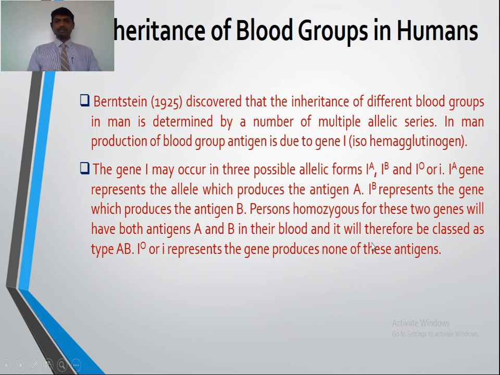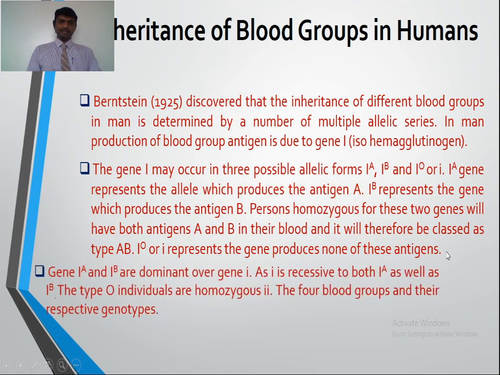I stands for isohemagglutinogen. This I gene is responsible for the blood group antigen, the antigen that is formed on the RBCs. IA represents the allele which produces the antigen A. IB represents the gene which produces the antigen B. A person carrying both IA and IB alleles has the ability to produce antigen A and B in their blood, and will therefore be classed as type AB. Similarly, IO or small i represents the gene that produces none of these antigens.